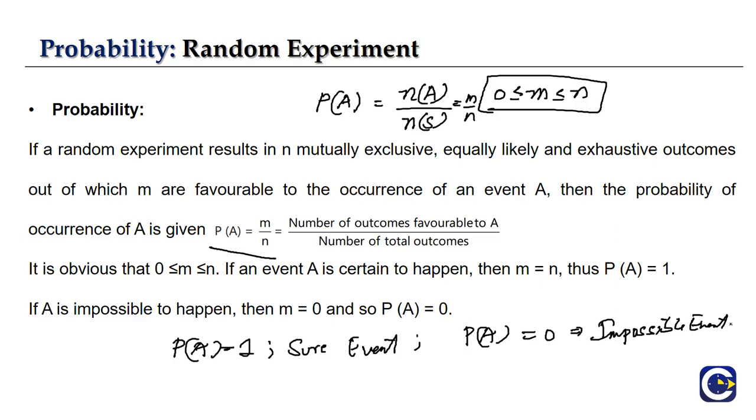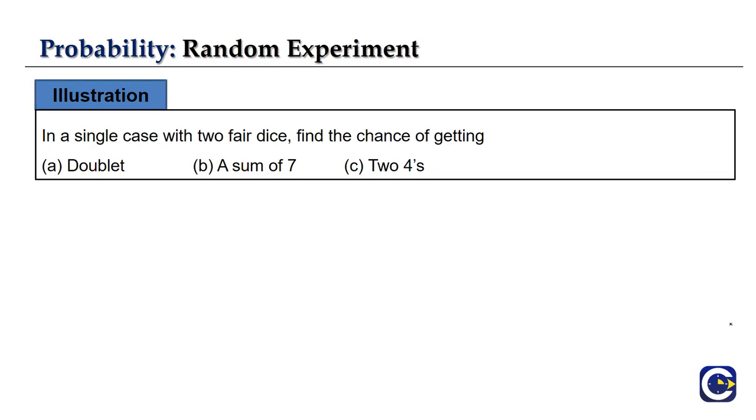To write our event and sample space, we should know our previous material. That's why we discussed events and everything in the previous slides. So now let's do a few questions. The first one: in a single throw with 2 fair dice, find the chance of getting a doublet.